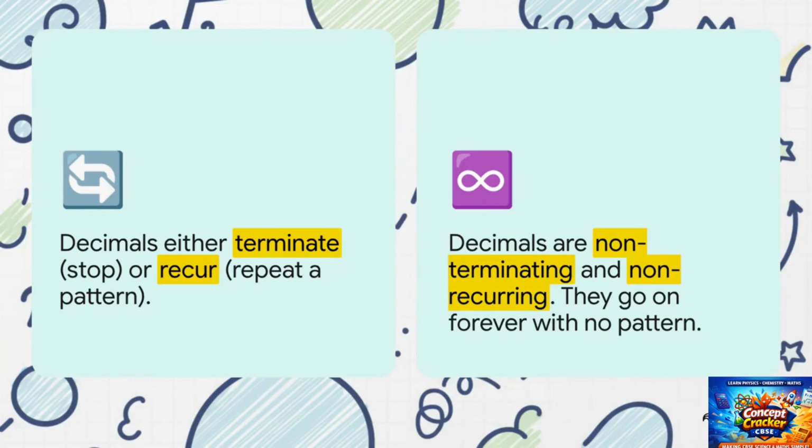Rational decimals are, well, they're predictable. They either just stop, like 1/2 becomes 0.5, and that's it, or they get stuck in a loop that repeats forever, like 1/3, giving you 0.333 and on and on. But irrational decimals? Oh, they're a whole different beast. They're like a wild, never-ending guitar solo. They go on forever, but they never repeat. You'll never find a pattern.